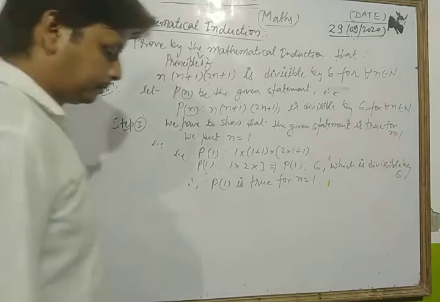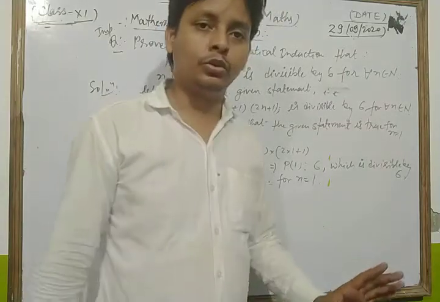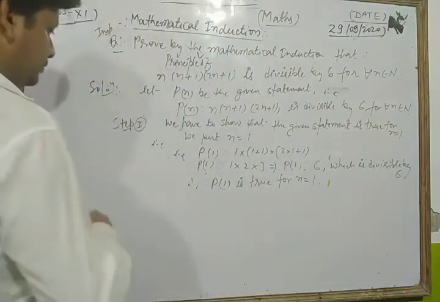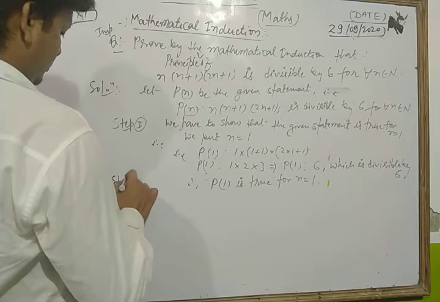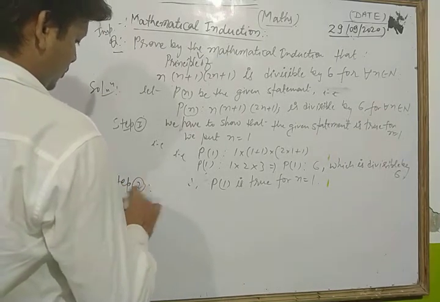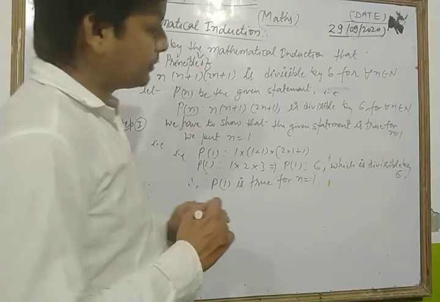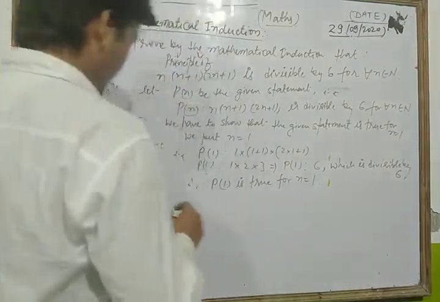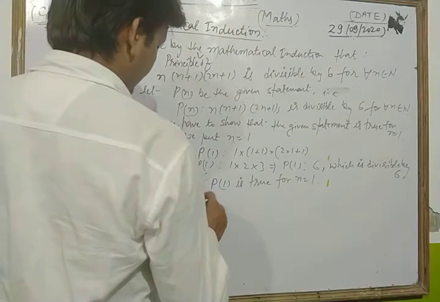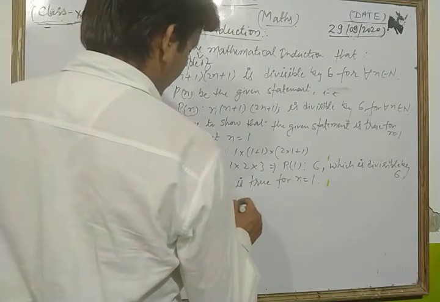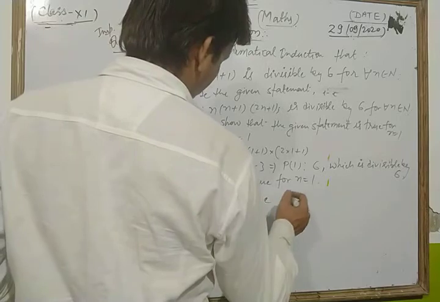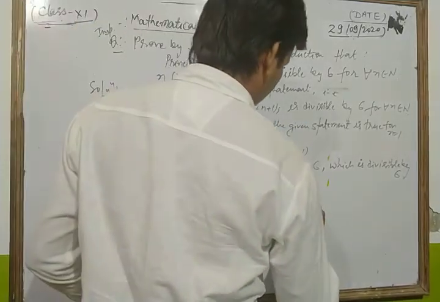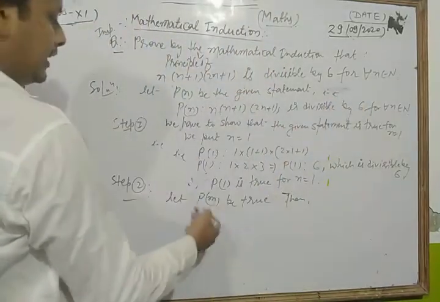Now look what I do. In the second step, let P(m) be true. That is, if we write P(m) is true, then we replace n by m.